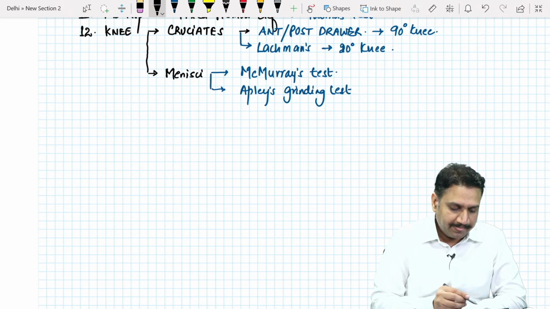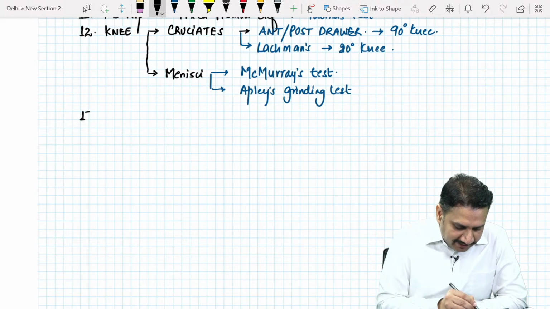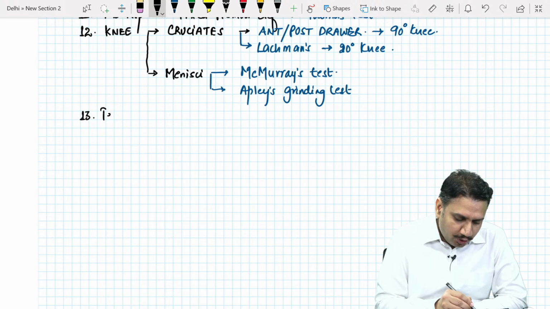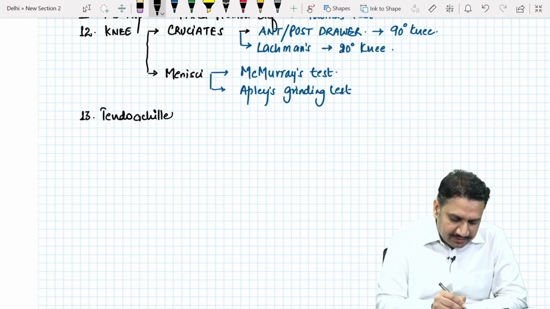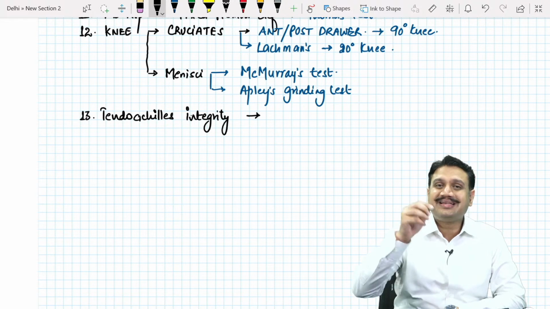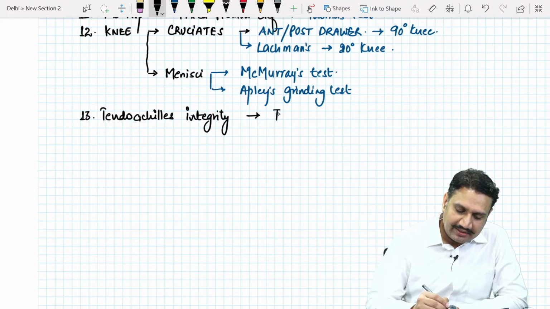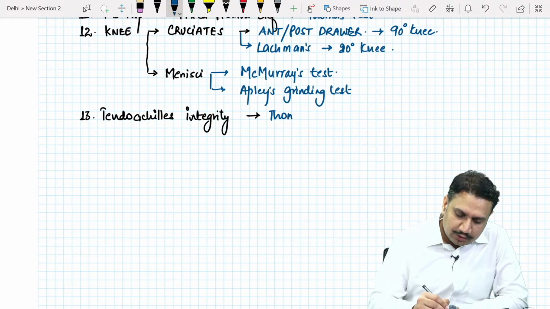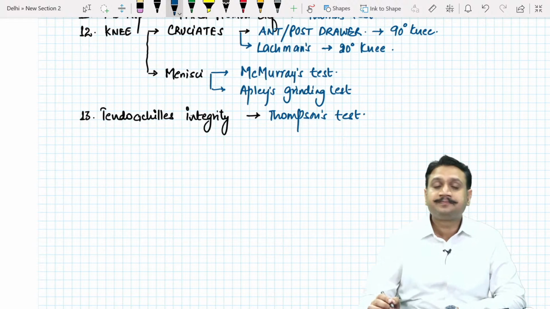Okay, in the knee area. All right, number 13. After that, we have the test around the ankle area for integrity of tendo Achilles. When you are checking for the integrity of tendo Achilles, what was the name of the test? The patient lies prone, you flex his knee and you squeeze his calf. It was known as the Thompson test. Remember, that was the Thompson's test.